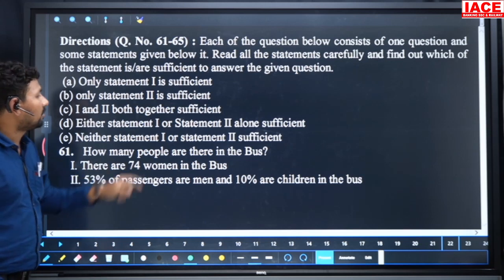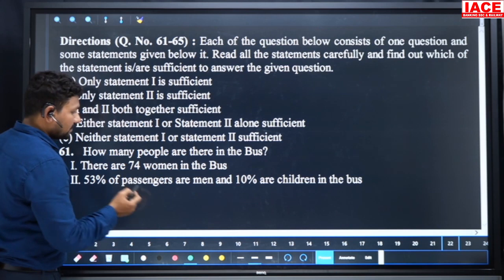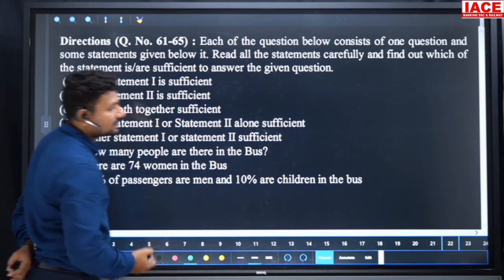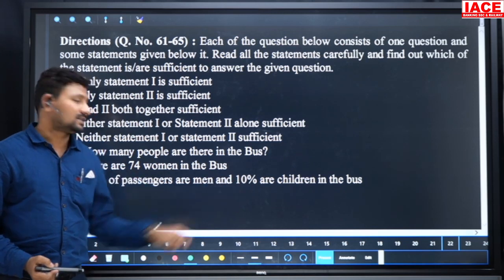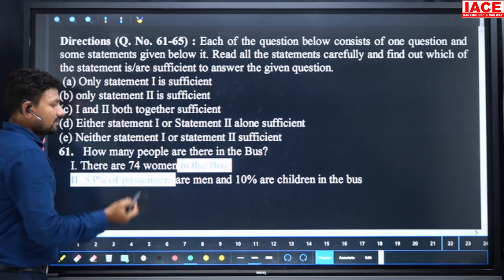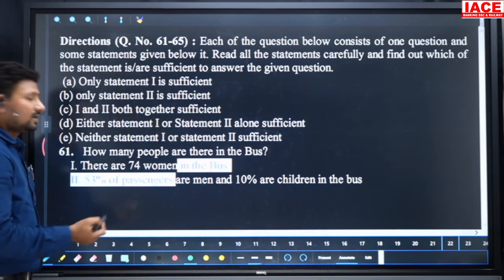And first question, how many people are there in the bus? There are 74 women in the bus, and 53% passengers are men, and 10% children in the bus. 53 plus 10%, 63%, remaining 37% belongs to women. That means based on this, we can easily calculate.